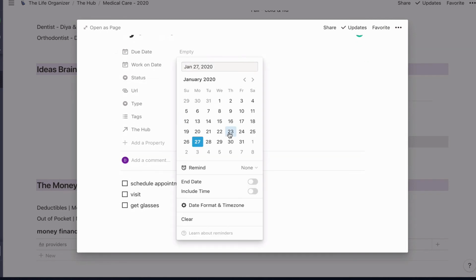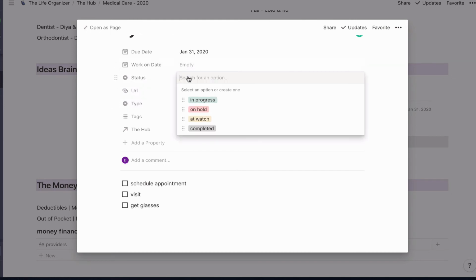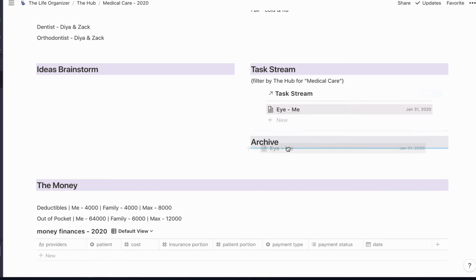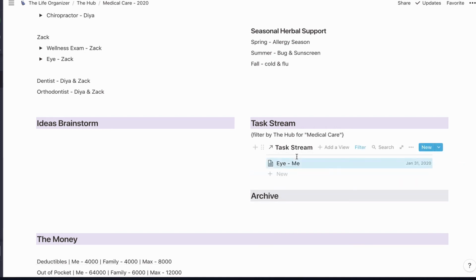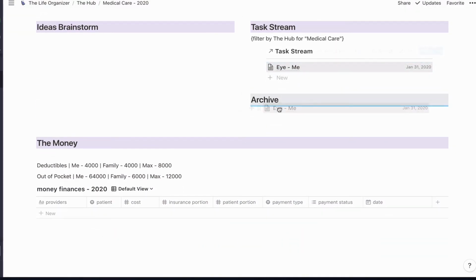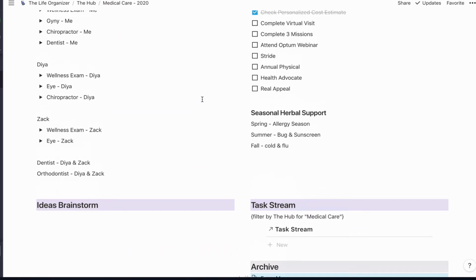So I'm going to put the 31st as the date. I'm going to leave workday empty because it's actually completed. And I'm going to mark these off. So I just wanted to show you how it would have moved through the system. So since it's complete, I'm going to go ahead and drag it to archive. Now the nice thing is if something comes back, I can just put it back in, give it a work day and unmark it as complete, and it can come back, and I can work on that again if something came up. I don't expect anything to come up with our eye exams, but okay.